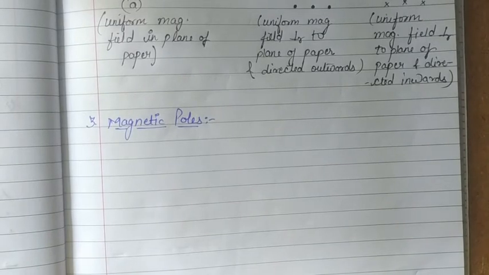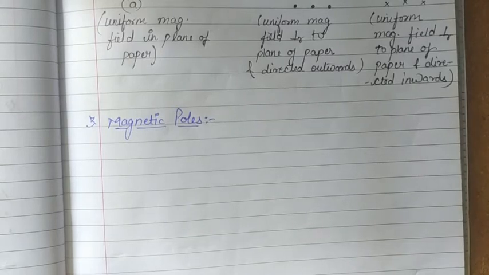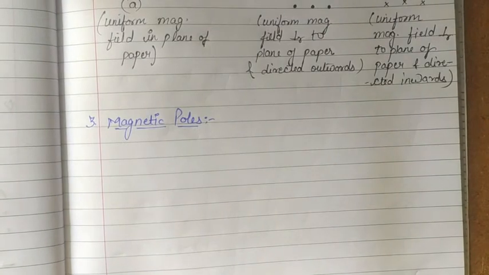These are the regions of apparently concentrated magnetic strength where the magnetic attraction is maximum. At the poles we have maximum magnetic attraction.